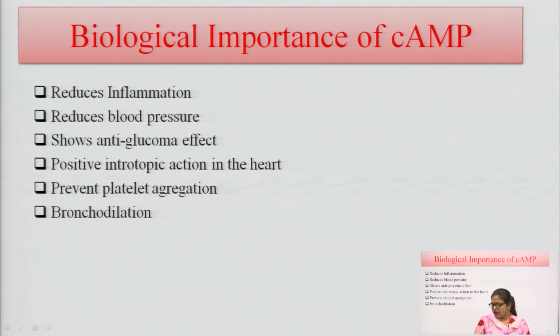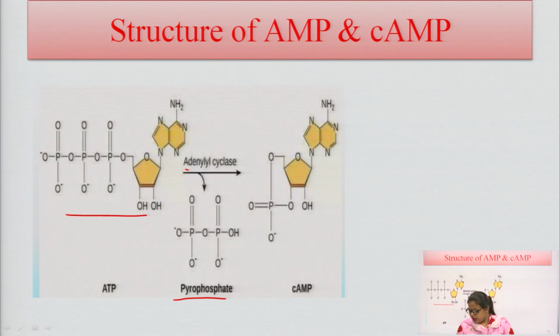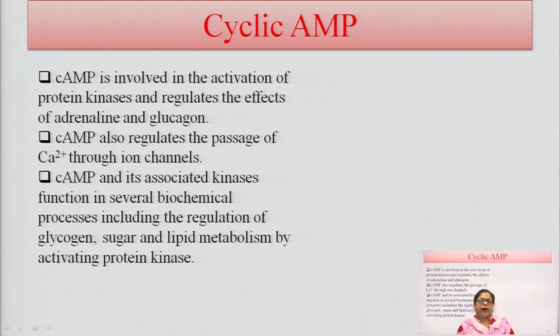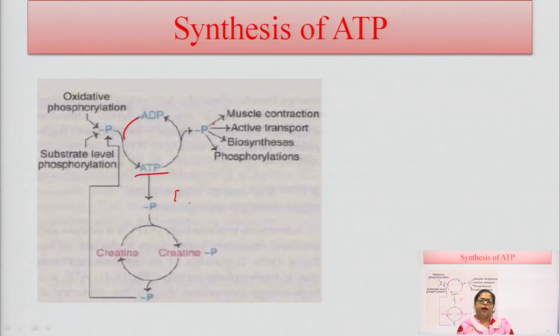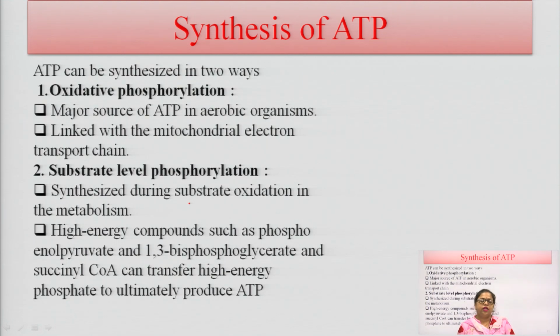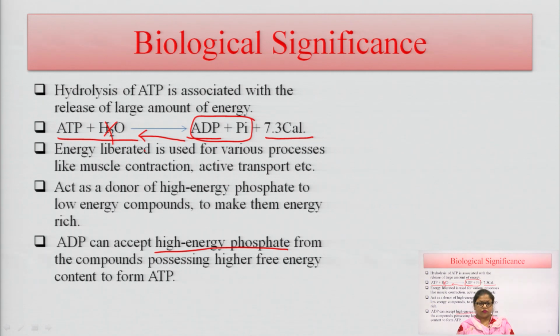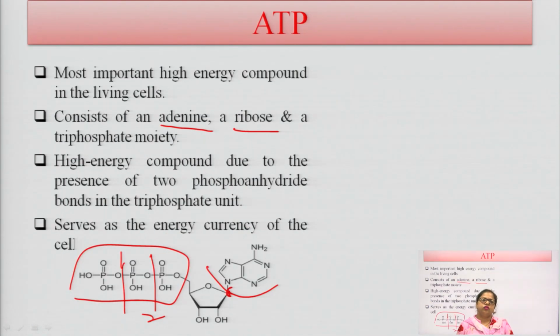So, in this lecture we have discussed the structure of AMP and cyclic AMP, and synthesis of ATPs, and the biological significance of these ATPs.